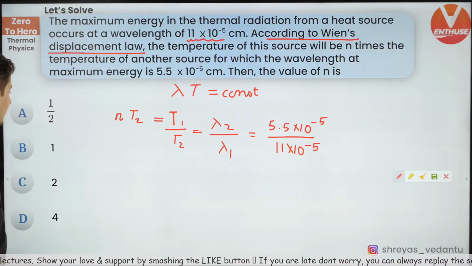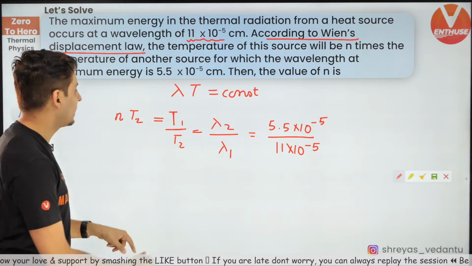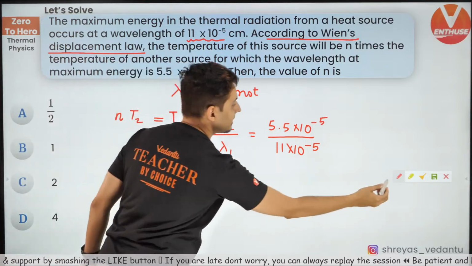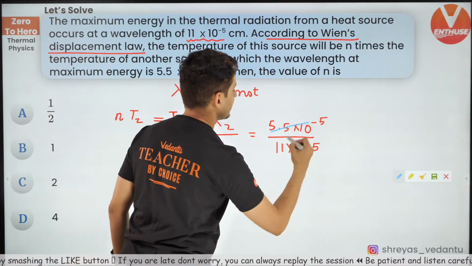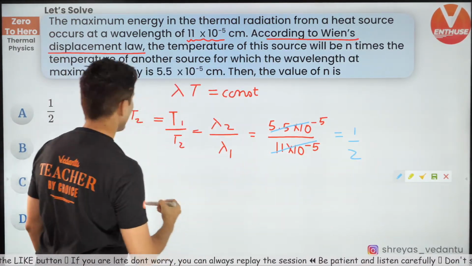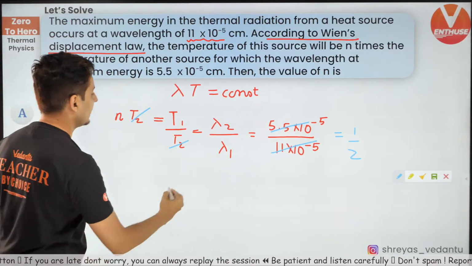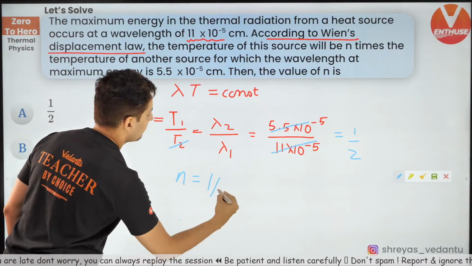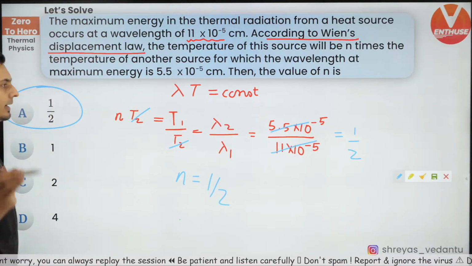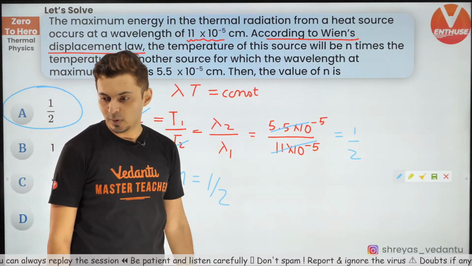That's what you need to interpret carefully, because or else you'll get the wrong answer. So guys, you can clearly see now from this what will be the answer. This is nothing but 1:2, and T2 will get cancelled. You will just get n. So n will be nothing but 1/2, and hence option A will be correct. So read it carefully. Yep, 1:2.